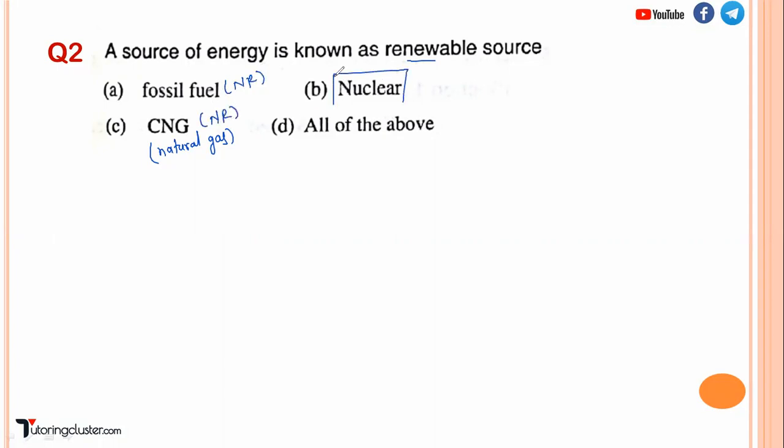Now, let us discuss something about nuclear energy. When we talk of nuclear energy, first point, nuclear power plant gives very low carbon emissions. As I have already told, in some countries, if it gives out very little or negligible carbon emission, that is also considered as renewable. And when we talk of a nuclear power plant, basically uranium is used. Till now, nobody knows how much uranium is there.